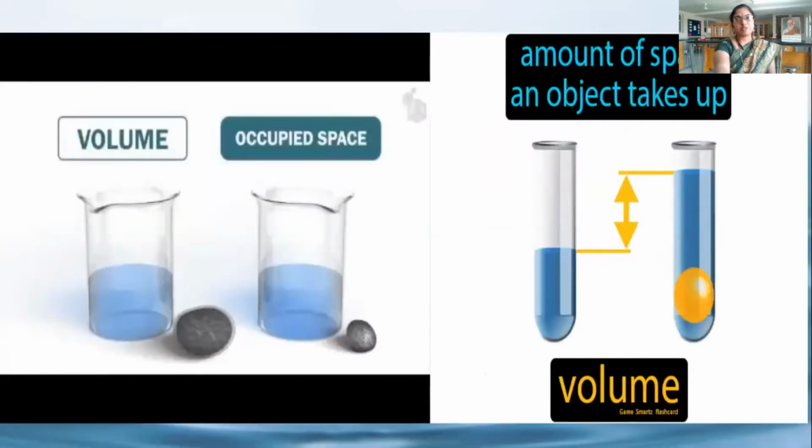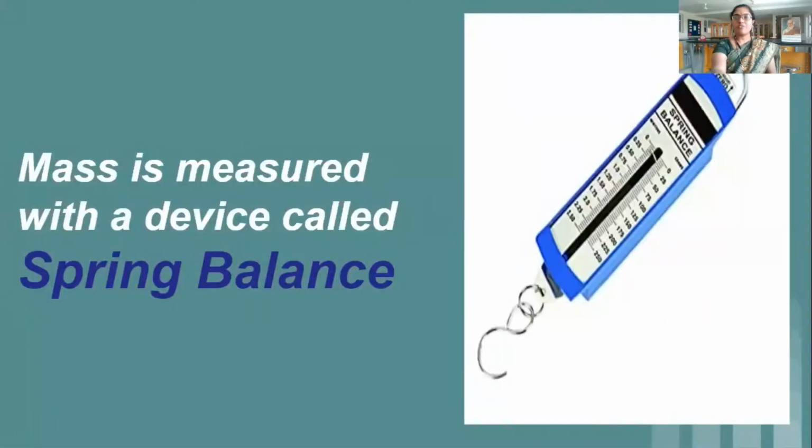So what is meant by volume? Volume is nothing but the space occupied. As we discussed earlier, the water is overflowing from the beaker because this stone occupies space in the water. This occupied space is nothing but volume. So, how can we calculate the mass of a given object?